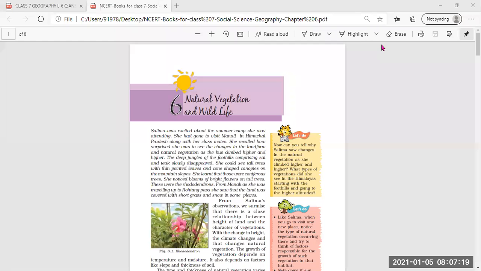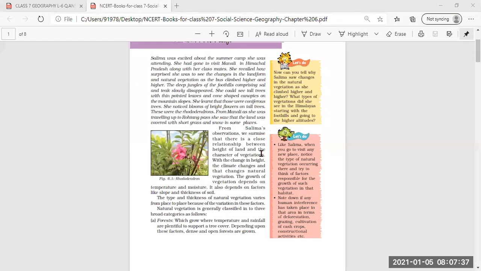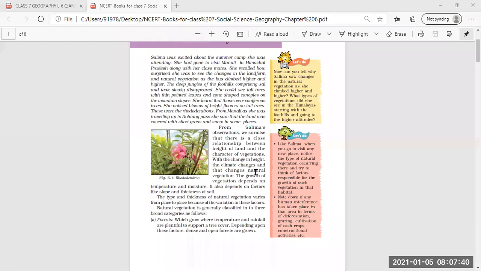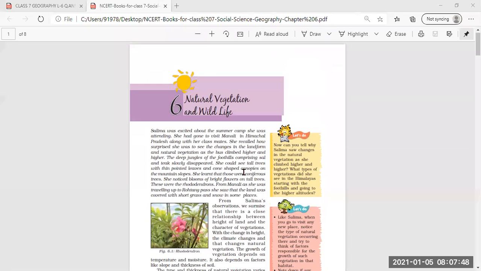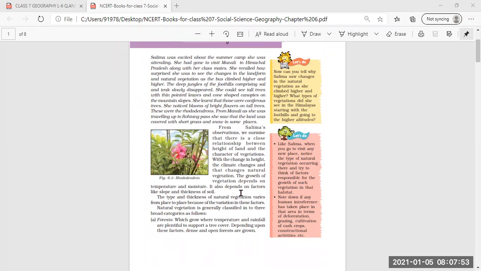Okay, fine. Now, before the winter break, we have completed this geography lesson number 6, that is natural vegetation and wildlife. Did you remember? Okay, then natural vegetation and wildlife we have completed, and now we have to start with the question answers. But as we have completed this lesson before the winter break, just a recall we will do first of this lesson, and then I'm going to discuss the question and answers. Okay, so geography books are open in front of you.